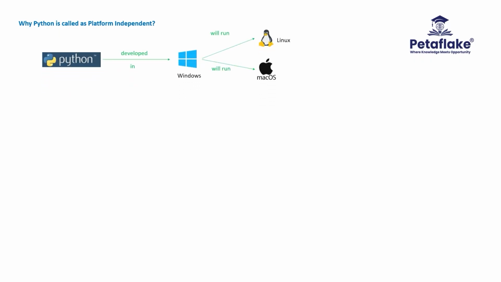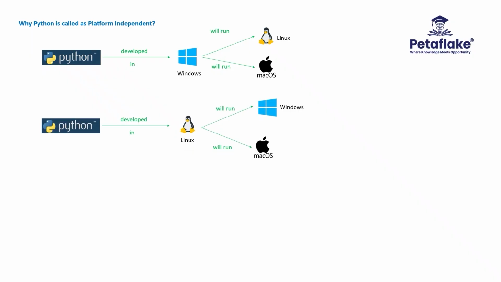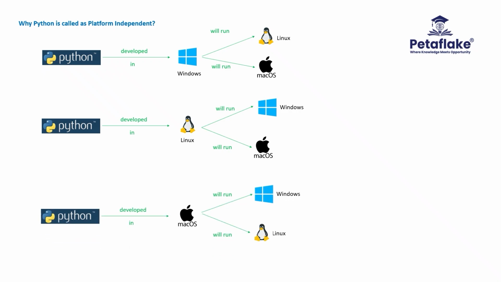Due to multiple platform support by Python, the Python programs developed in Windows operating system machine can run successfully without any changes to the program in Linux operating system machine and Mac operating system machine. Similarly, the Python programs developed in Linux operating system machine can run without any issues in Windows machine and Mac machine without any changes. Similarly, the Python programs developed in Mac operating machine can run without any issues in Windows machine and Linux machine without any changes.